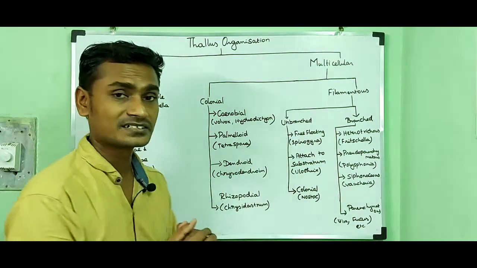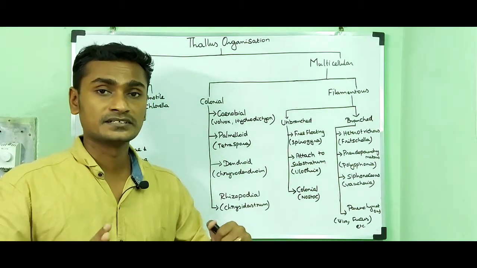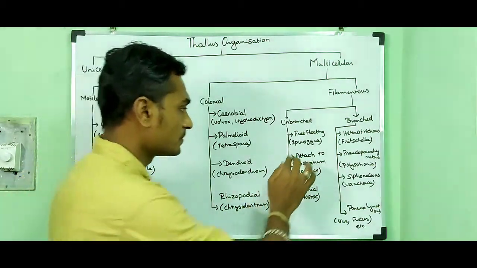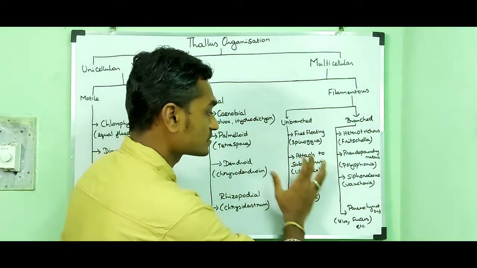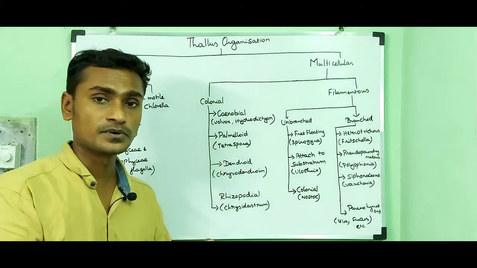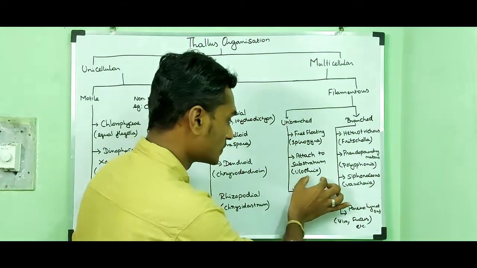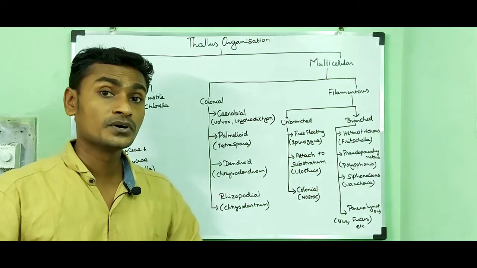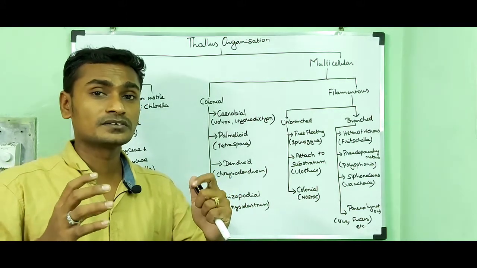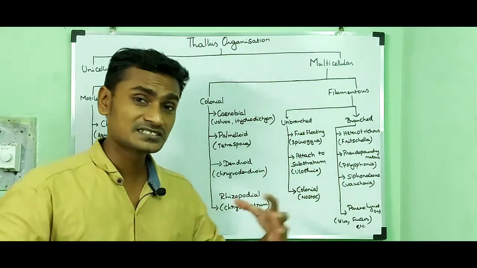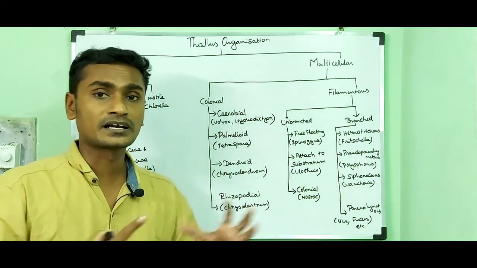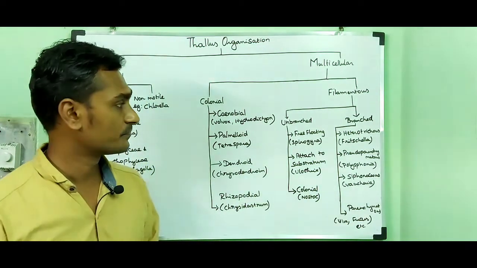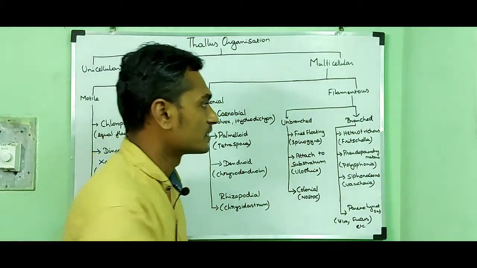Free floating means they are not attached to the substratum. They are planktonic. They can swim anywhere because they are not attached to the substratum. Example, Spirogyra. The next type is attached to substratum. They are fixed to the substratum with the help of a holdfast. Example, Ulothrix. Colonial means a group of similar algal cells combined to form a colony, and they are free floating. Example, Nostoc.